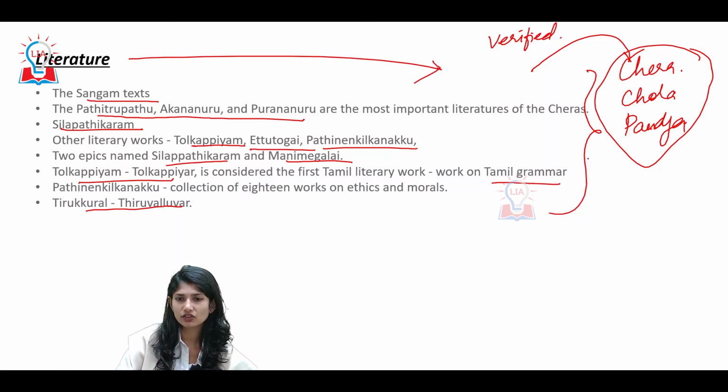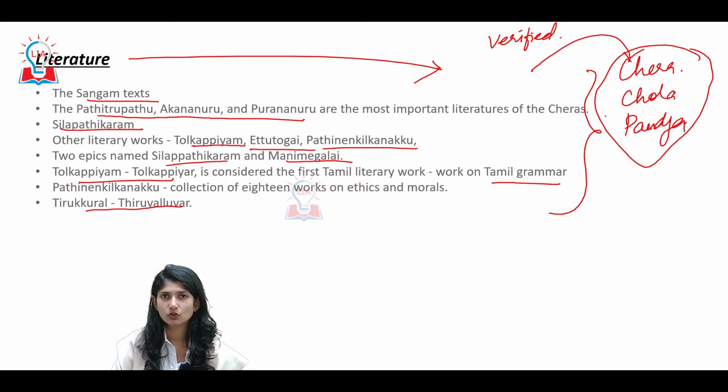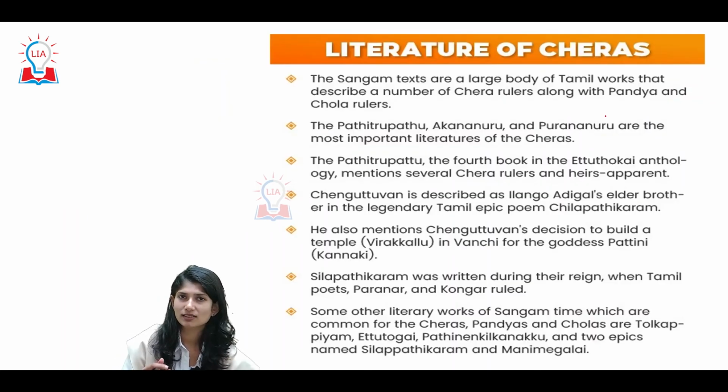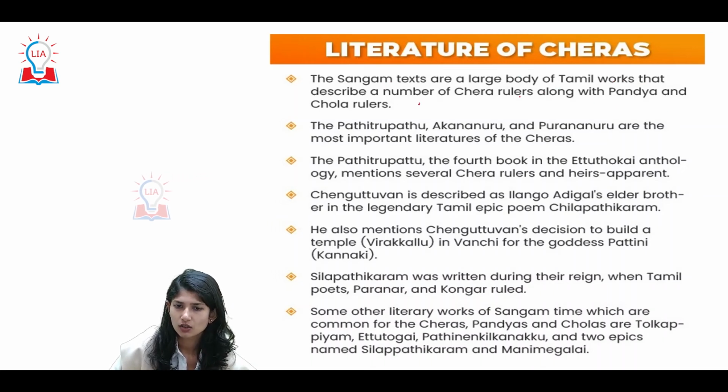Also this literature provides an insight into how the contemporaries were. Were they always infighting? We have spoken that they always fought among themselves, more often than not. Alright, this is also verified by your literary sources. Alright, let's have a gist of it. The Sangam texts are a large body of Tamil works that describe a number of Chera rulers along with Pandya and Chola rulers. Basically, Sangam texts are literary works.